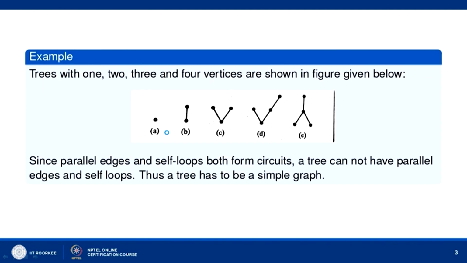Now, let us see these ones. This is a tree with one vertex, this is a tree with two vertices, this is a tree with three vertices, this is a tree with four vertices and this is another tree with four vertices. Now, parallel edges and self loops both form circuits, and therefore, a tree cannot have parallel edges and self loops. Thus, a tree has to be a simple graph.